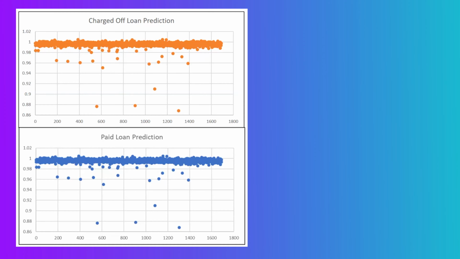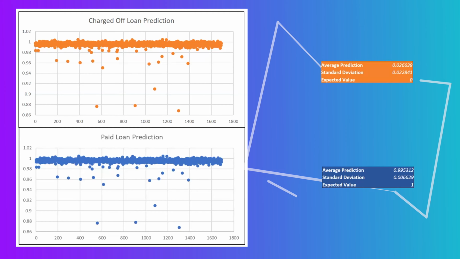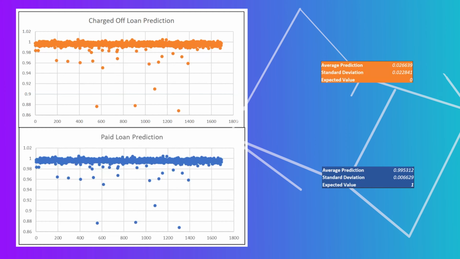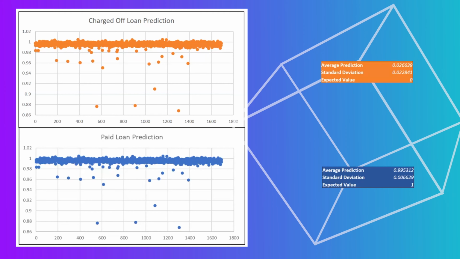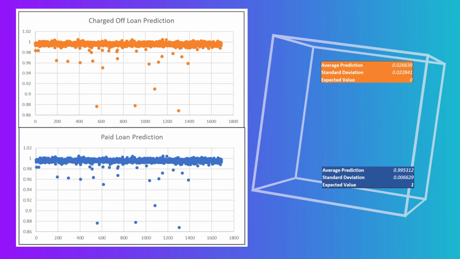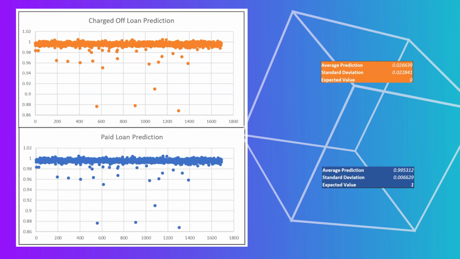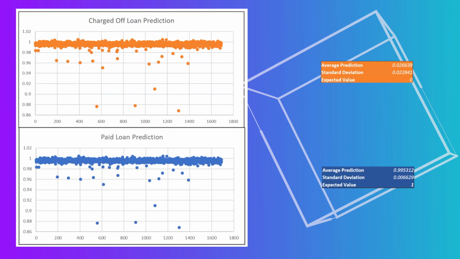We used the charged off and paid loans to test the predictions of the AIs. The 3,344 active loans were used to create a live view of current risk. Here we have the blind test results, which show a high level of predictability of the Aclaro AI set. The AIs had no information about the actual outcome of a loan, whether it was paid or charged off. In both instances, the predictions on average were over 97% accurate as to a charge-off or a paid loan.